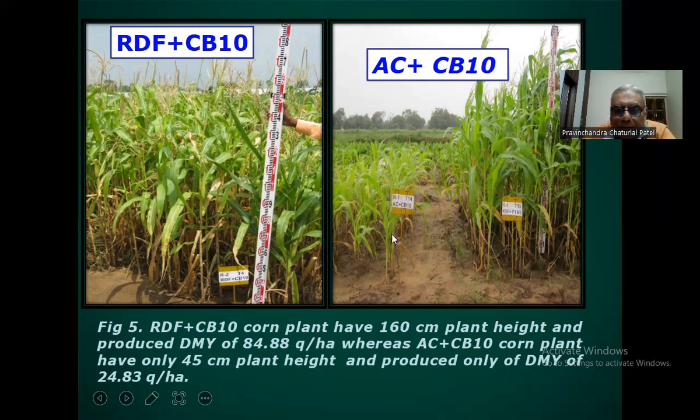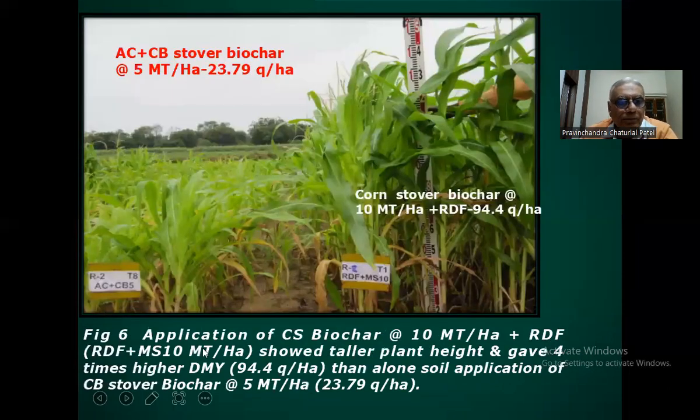And here the grain production is only 24.83 quintal, whereas here grain is 84.88 quintal per hectare. So 4 times greater here. Application of corn stover biochar. Here you can see at the right side at the rate of 10 metric ton per hectare plus recommended dose of fertilizer, so taller plant height and gave 4 times higher grain yield, here 94.4 quintal per hectare.